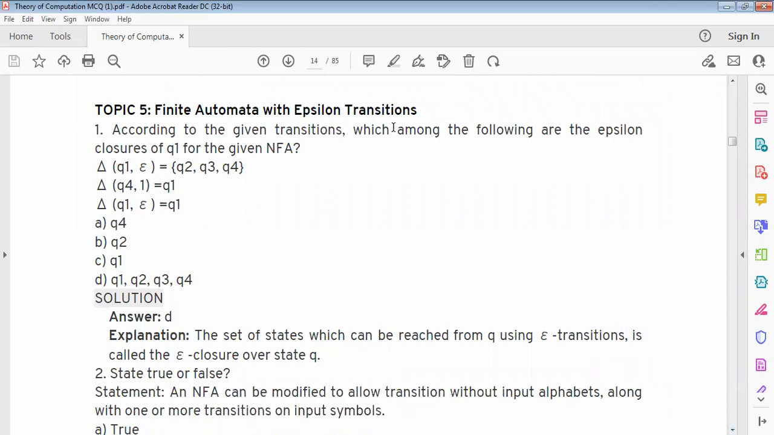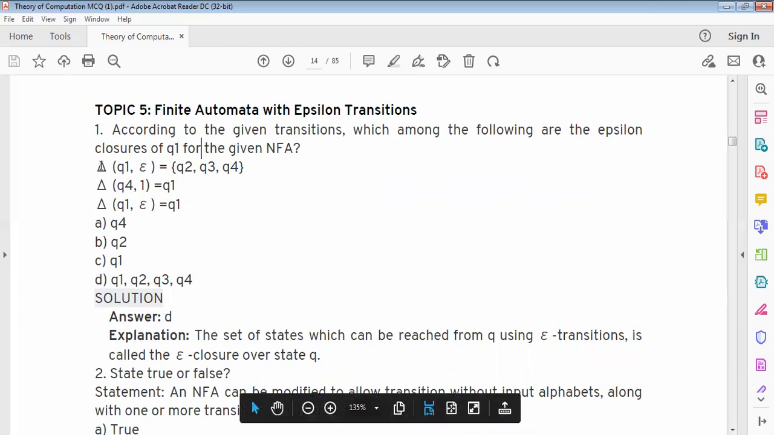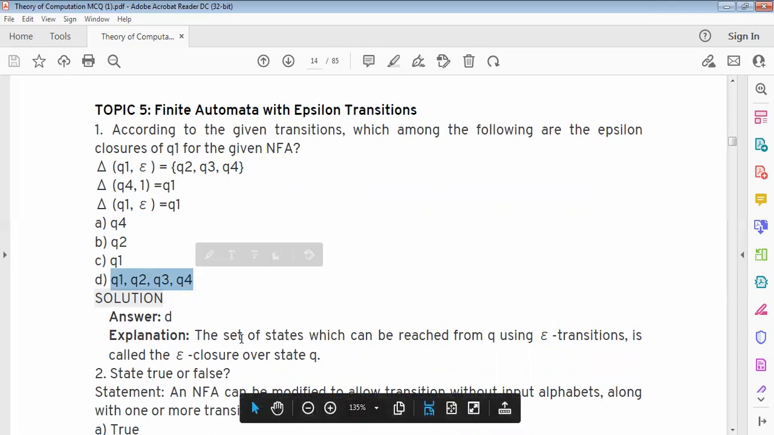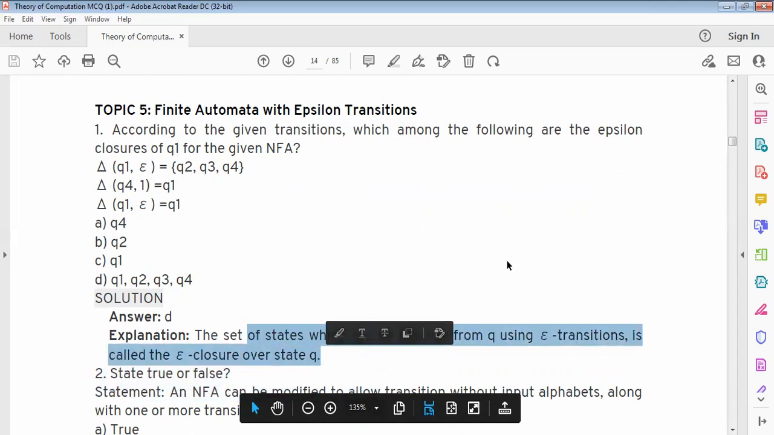According to the given transition, which among the following are the epsilon closures of Q1 for the given NFA? Answer is: first delta(Q1, epsilon) = Q2, Q3, Q4; delta(Q4, 1) = Q1; delta(Q1, epsilon) = Q1. Answer is the option Q1, Q2, Q3, Q4. The set of states which can be reached from Q using epsilon transitions is called the epsilon closure over set Q.